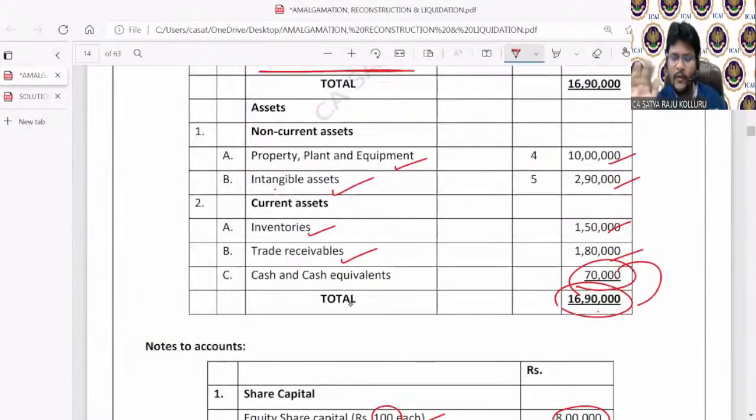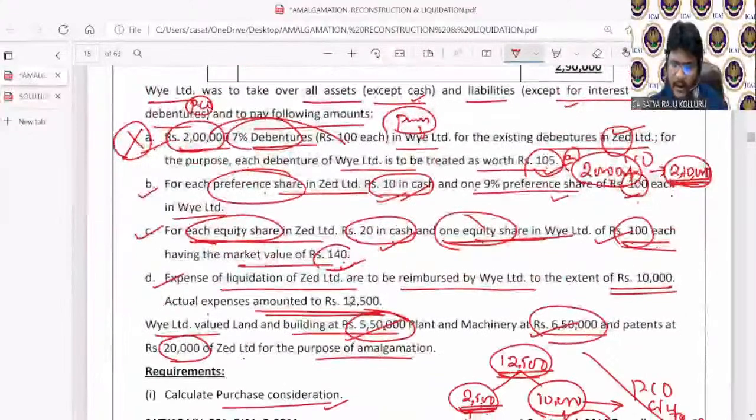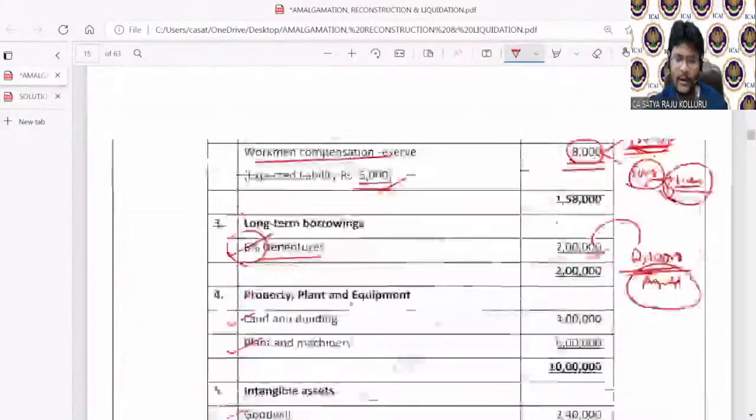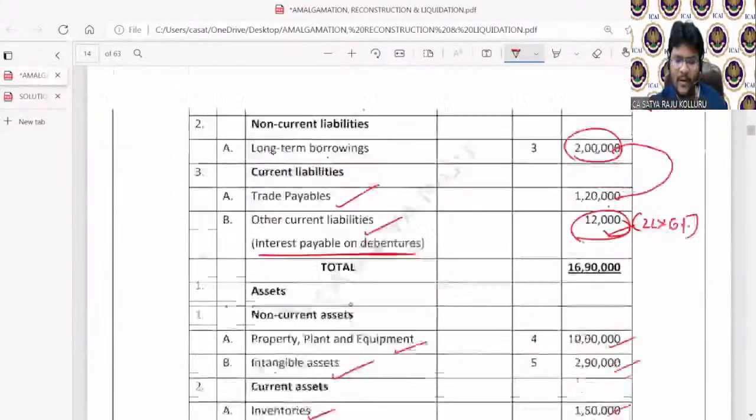Cash and cash equivalents, we have not taken over. Hope all the assets were covered. There is no provision on inventories and trade receivables, right? Nothing is given in the entire problem. There is no provision on debtors as well as inventory. Okay, leave it. Next, come to the liabilities, guys, one by one.